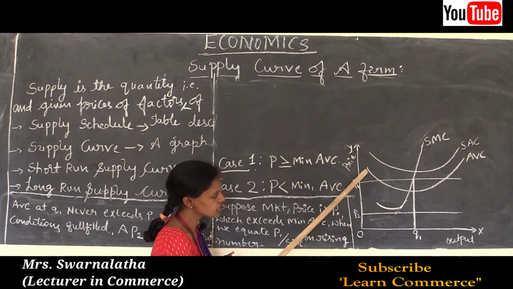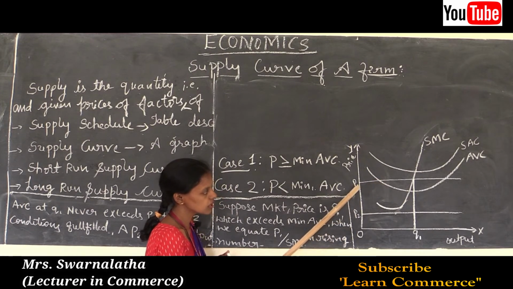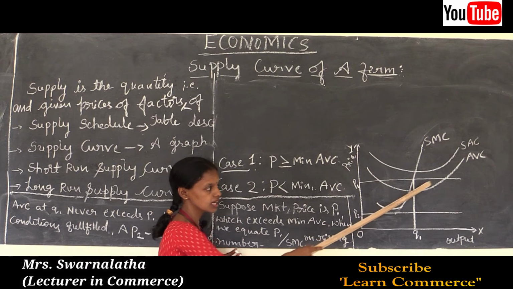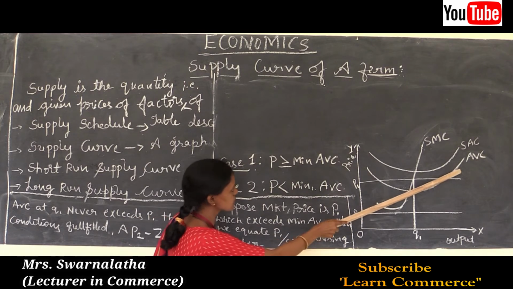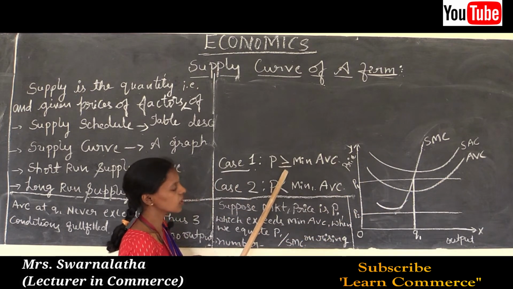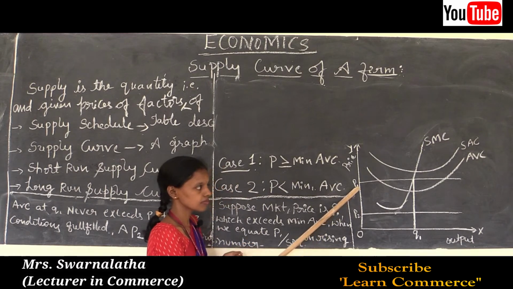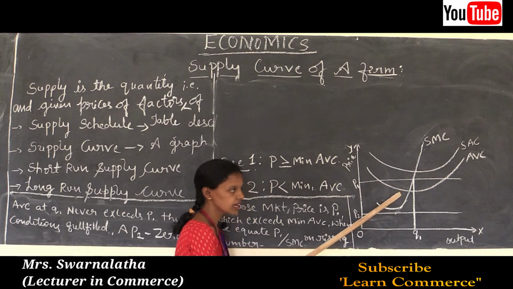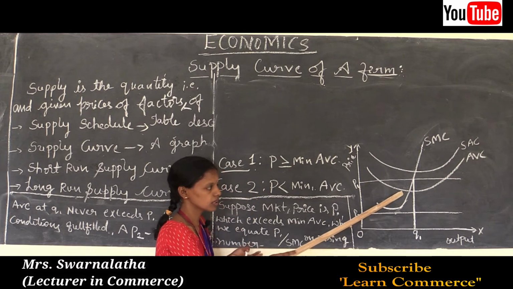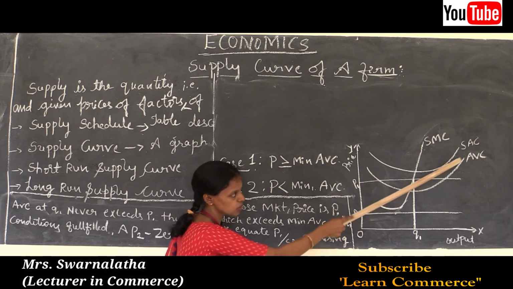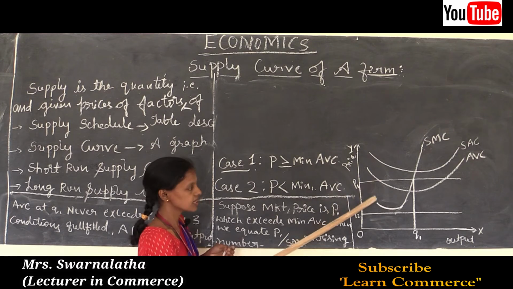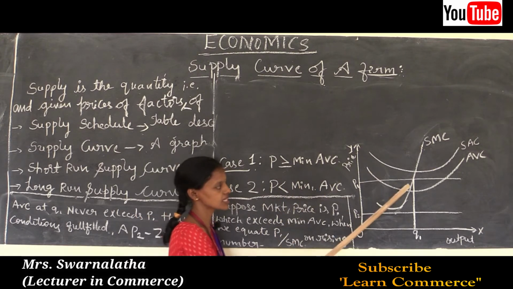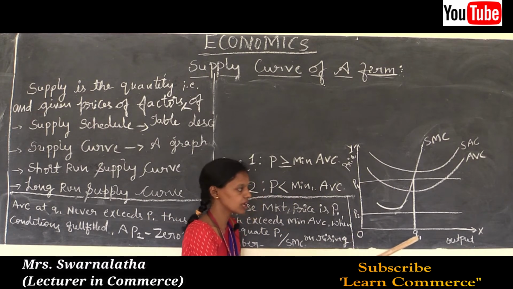This average variable cost curve is downward sloping below the price line, which is said to be the minimum AVC. So, the price is greater than or equal to the AVC curve. See here properly. Here the AVC curve lies below the price line, not completely, but slightly below the price line. Thus, this condition, case 1, price must be greater than or equal to minimum AVC, is fulfilled at OQ1 level of output.